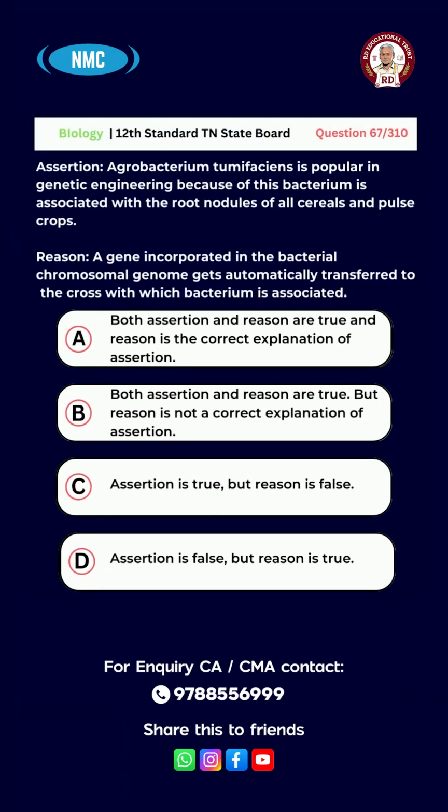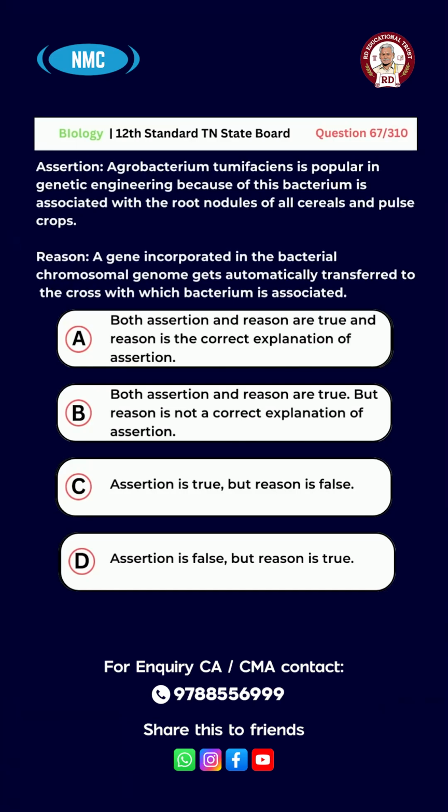Question number 67. Assertion: Agrobacterium tumefaciens is popular in genetic engineering because this bacterium is associated with the root nodules of all cereals and pulse crops. Reason: A gene incorporated in the bacterial chromosomal genome gets automatically transferred to the crop with which the bacterium is associated.